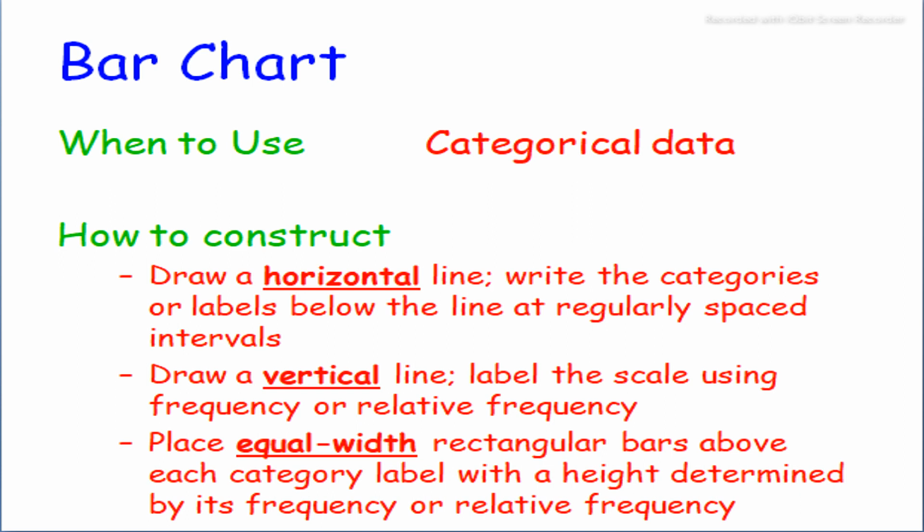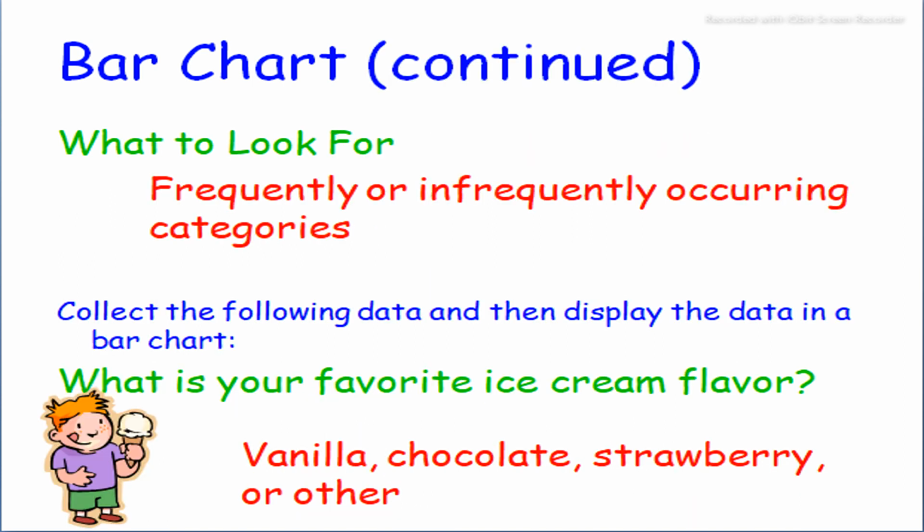Draw a horizontal line, write the categories or labels below the line at regularly spaced intervals, draw a vertical line, label the scale using frequency or relative frequency, and place equal width rectangular bars above each category, with a height determined by its frequency or relative frequency.